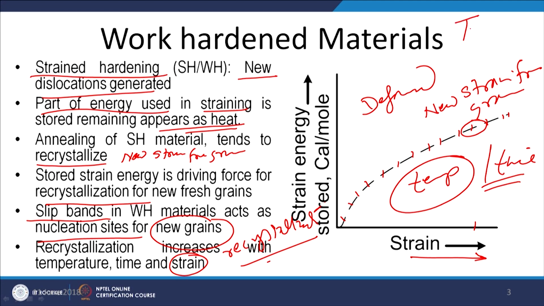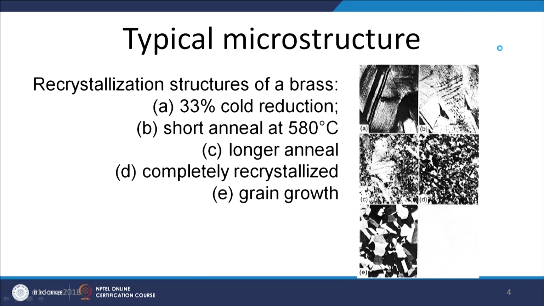So, the temperature, time and the strain energy stored will affect how fast recrystallization occurs and the extent of recrystallization due to the higher temperature exposure.